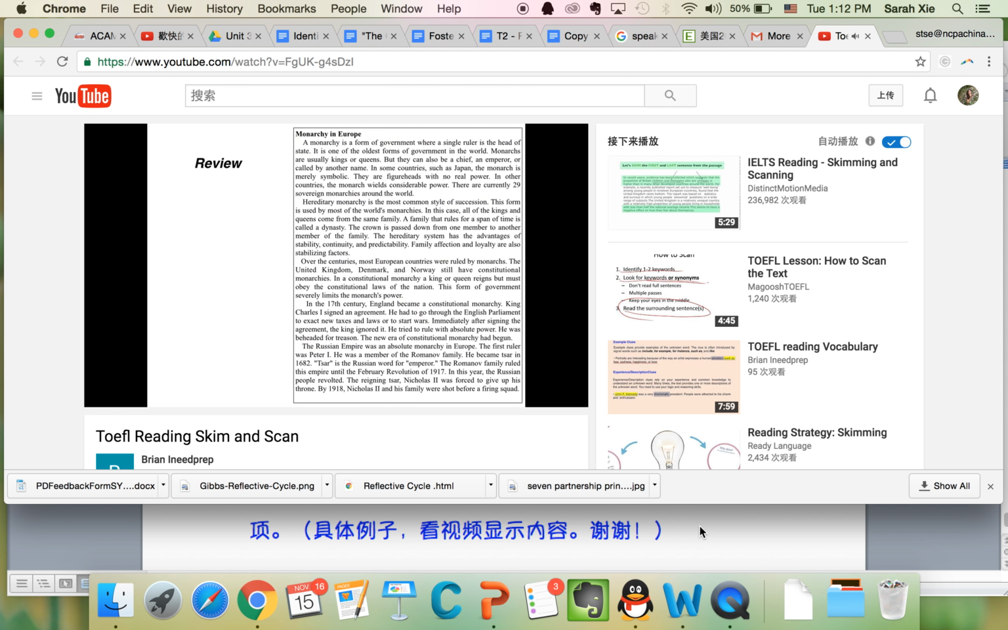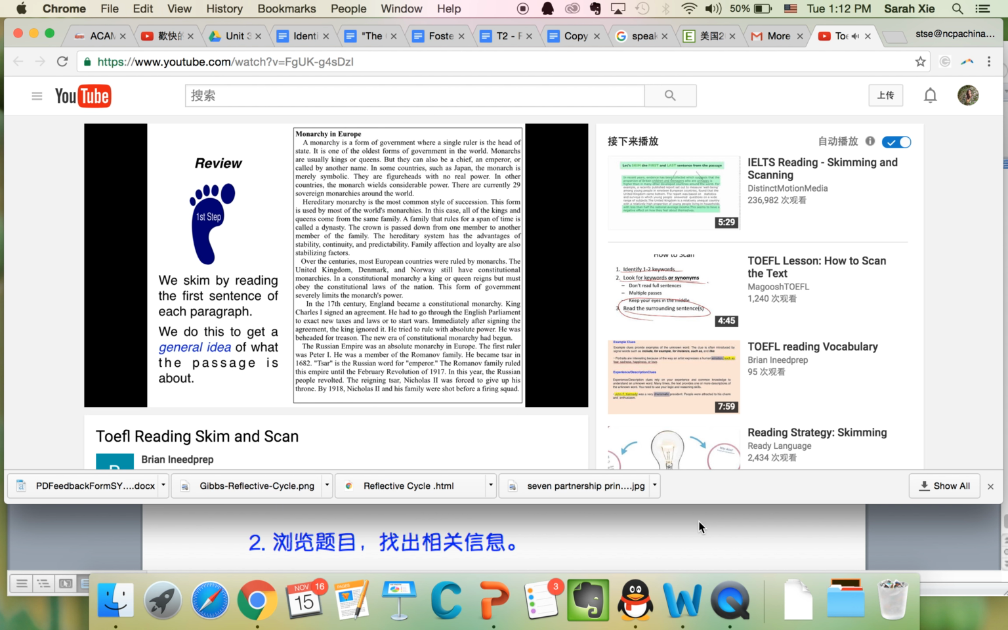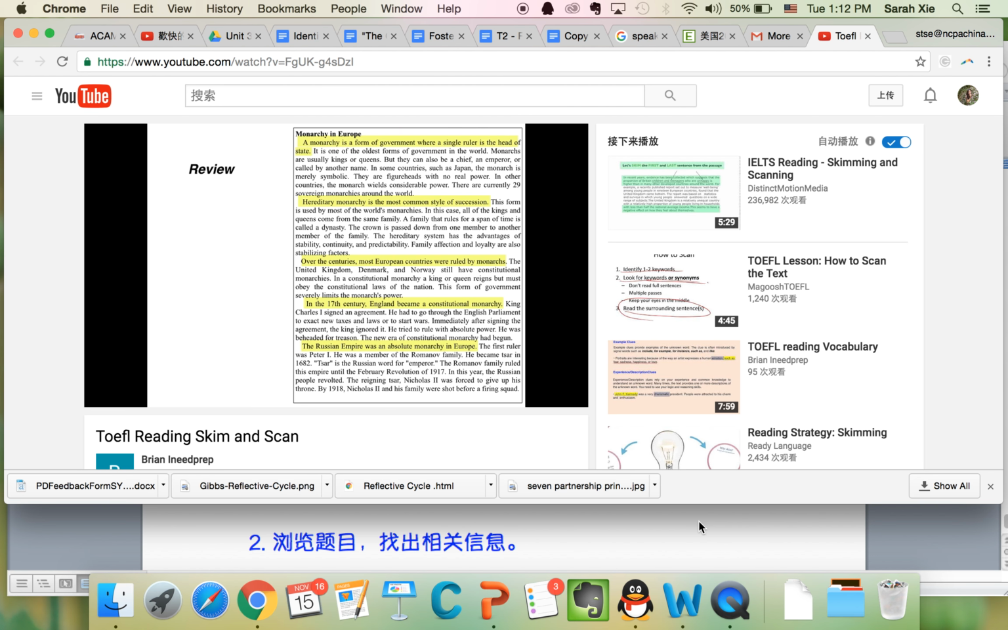So let's review. What are skimming and scanning? Step 1. We skim by reading the first sentence of each paragraph. We do this to get a general idea of what the passage is about. Step 2. We scan the passage for keywords from the question. This helps us to locate details.